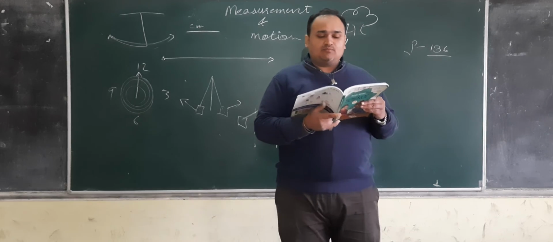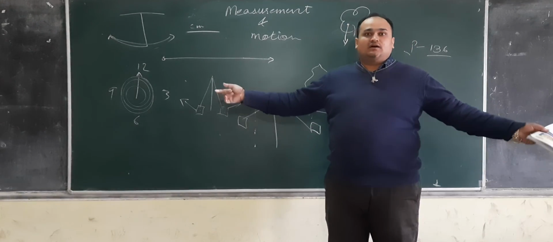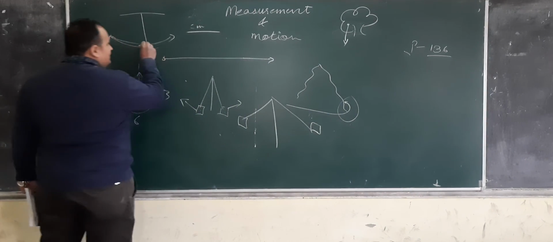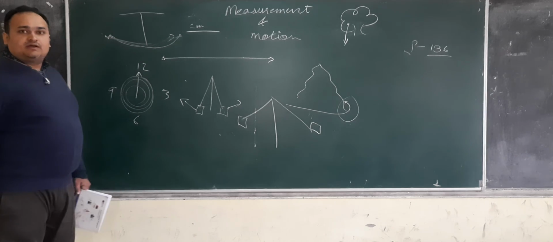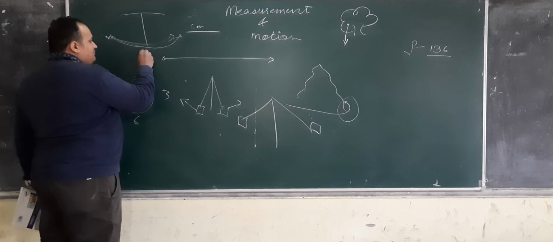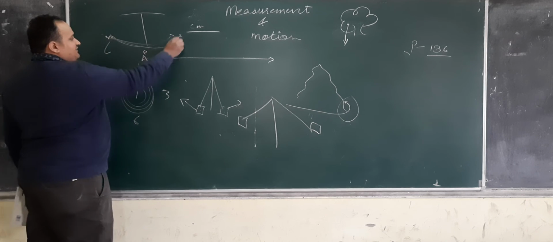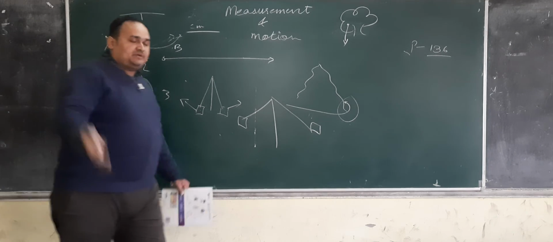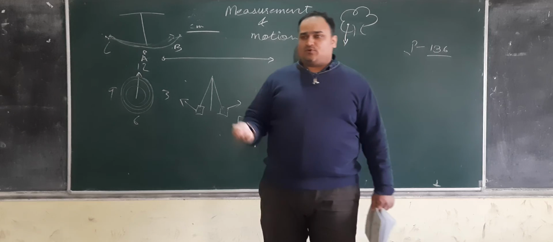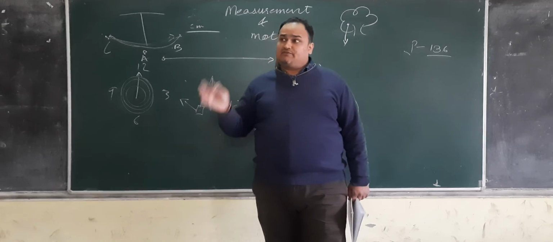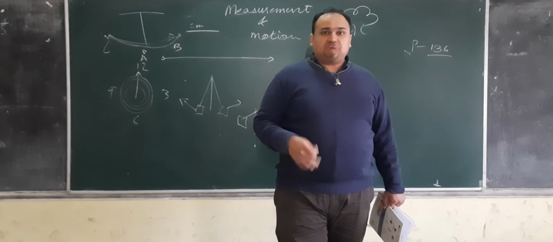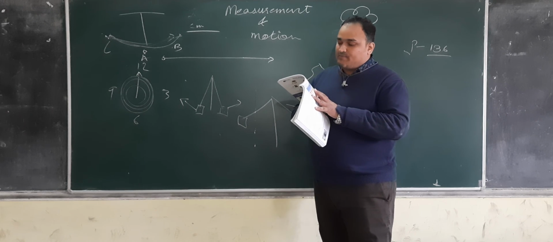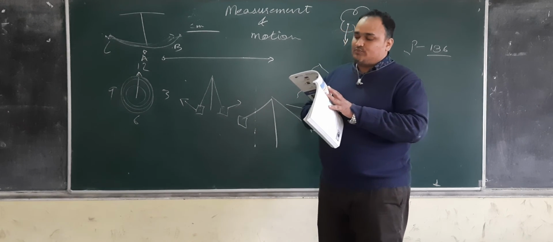Next is random motion. Random motion means nothing which can be repeated again. We can't be sure where it will be. In the earlier case, I was sure that if it goes here, it will definitely come back. So I have three points: A, B, and C. If it is at B, it will definitely come to A, and if it is at C, it will again definitely come to A. But in random motion, I can't be definite that it will come to A or not. Suppose a bird is flying. Can you say that the bird will come back to this position again? We can't say this. When an object changes direction in an irregular manner while moving, it is said to be random motion. Movement of a bee and a flying